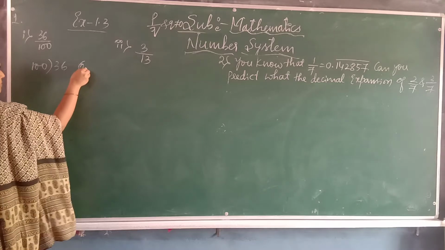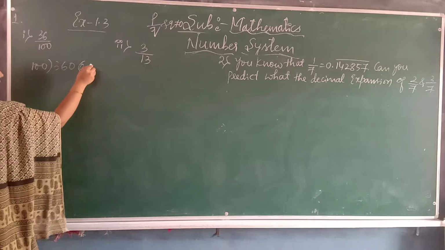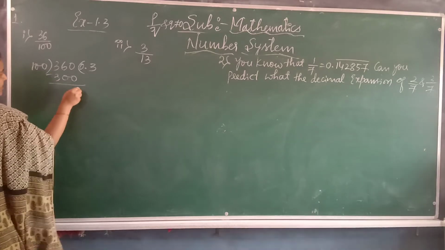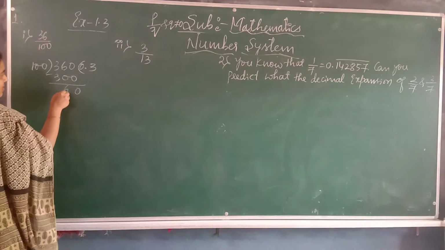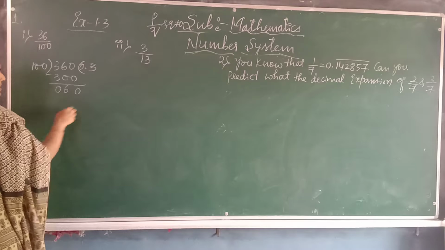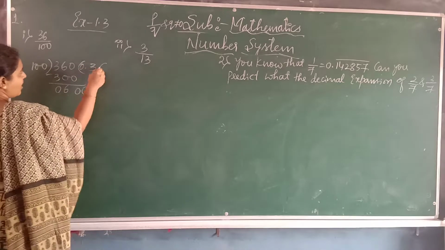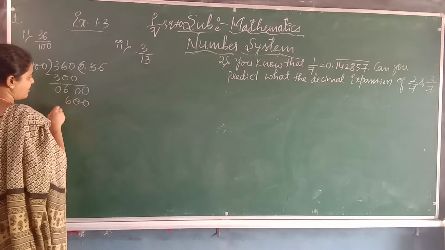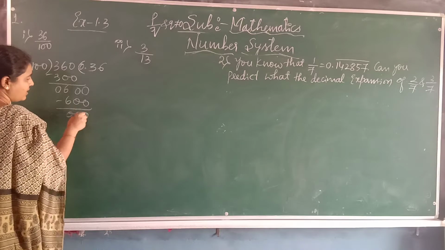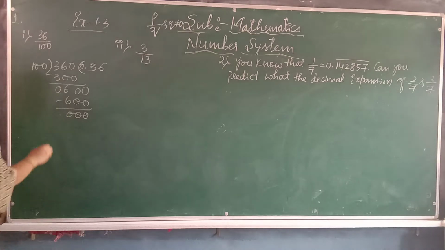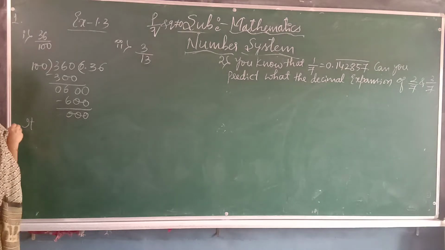Take a decimal point, 0. 100 3s are 300. Subtract it: 6 minus 0 is 6, 3 minus 3 is 0. The point is already given, take one more 0. 100 6s are 600. Remainder we got 0.